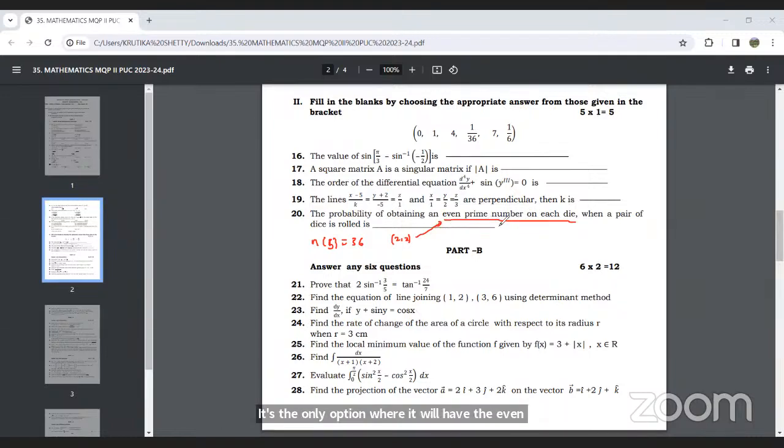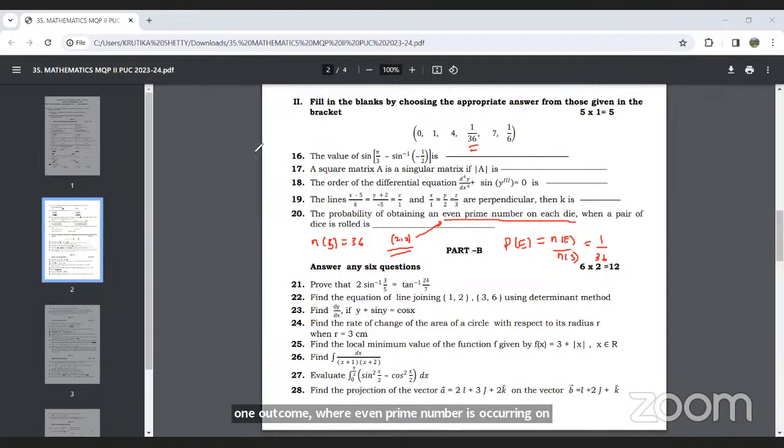So 2 comma 2 is the only option where there is an even prime number on each of the 2 dice. So the probability of this event will be equal to n of e upon n of s. The number of favorable outcomes is 1, so the answer will be 1 upon 36, because we are getting only one outcome where an even prime number occurs on each die.